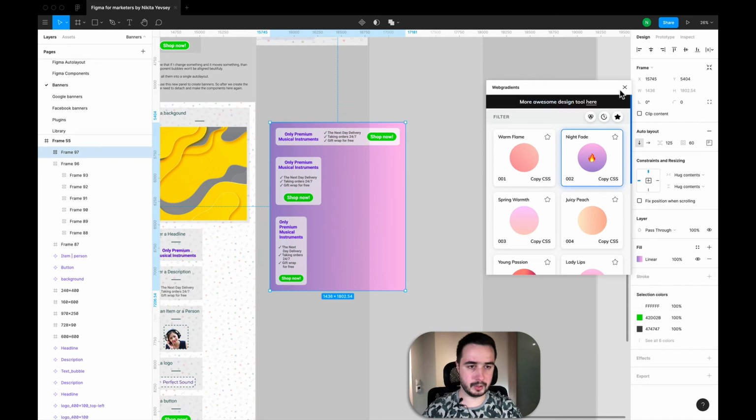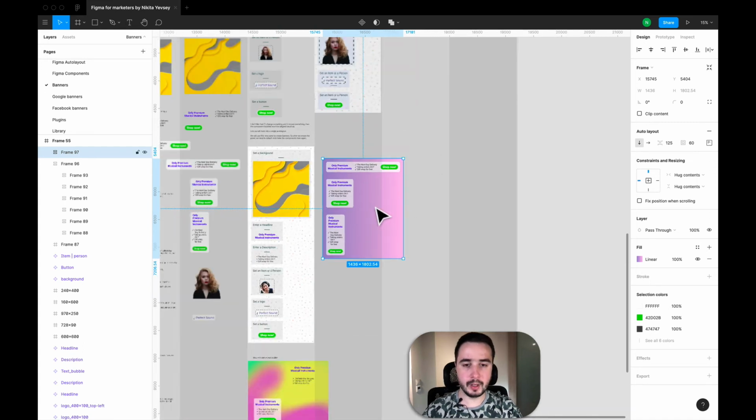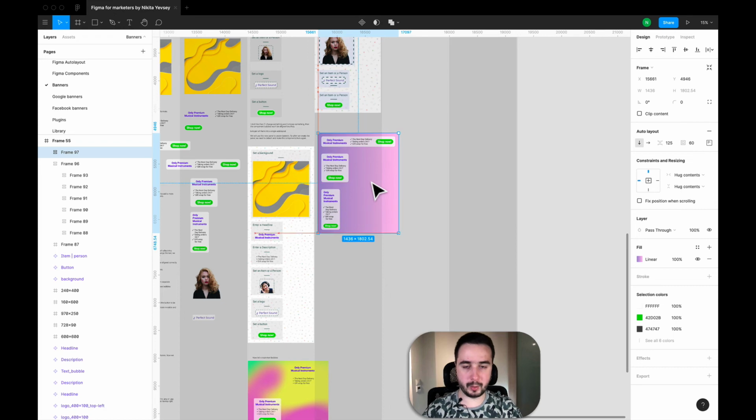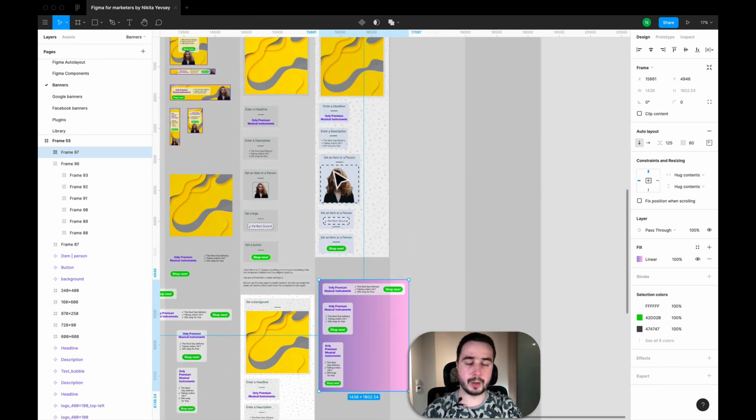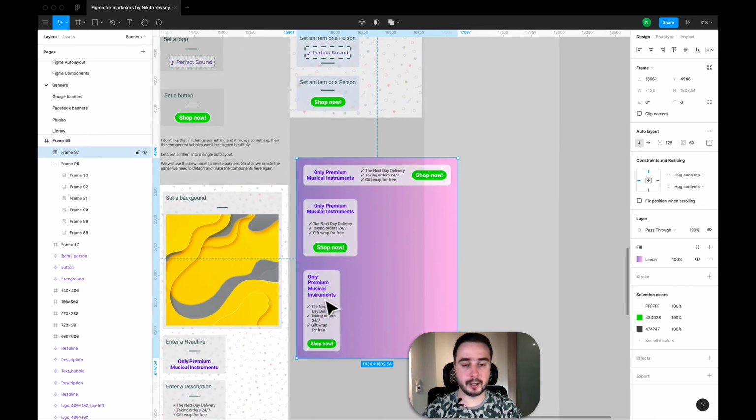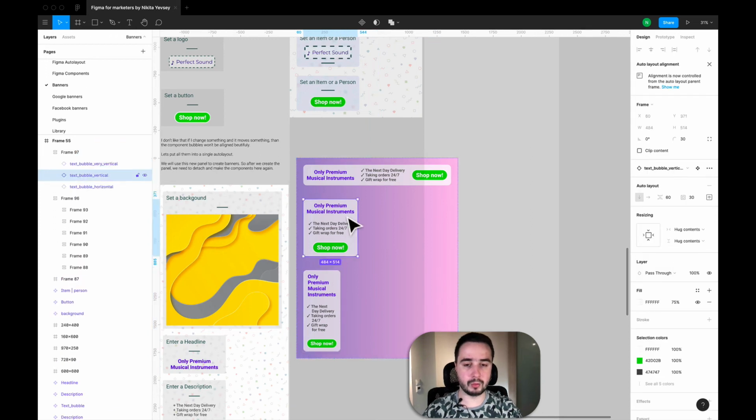Now let's just leave it like this. So this is a separate control panel where we have some components that use other components, like nested components, because when we create banners later, it's better to have all these text bubbles in one place. It's easy to navigate, and for example, if we understand that we don't have a text bubble component for some of our banners, we can create it right here, and we know that it will go here.